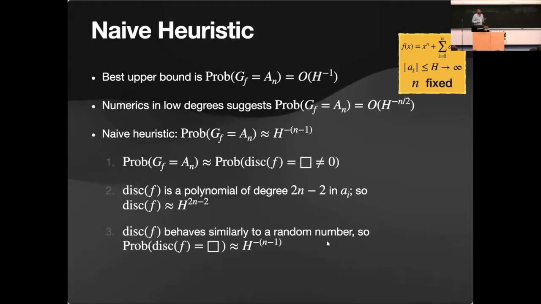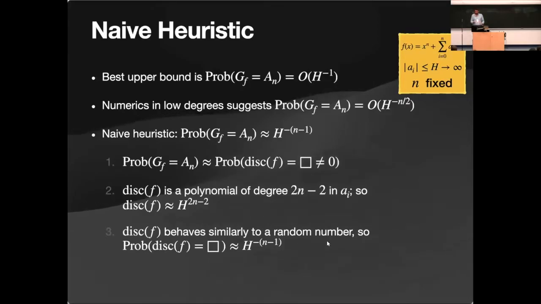And the last assumption, which is a bit far-fetched, is that we don't know anything about the discriminant except that it is always 1 or 0 mod 4. It cannot be 3 or 2. Except for this, we know nothing. And we have a large enough number that we know nothing about. I learned in 2005 that if you have some number that you know nothing about, you expect it to be random. So for a random number of this size, the probability of being a square is h to the minus n minus 1. And this is the